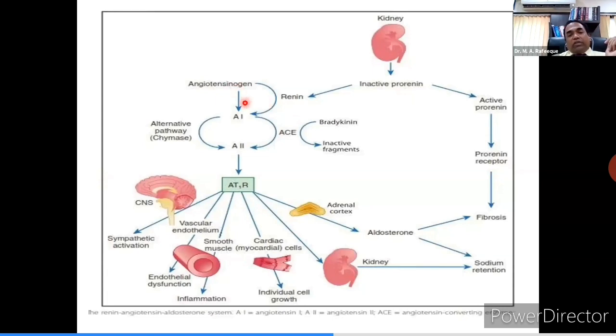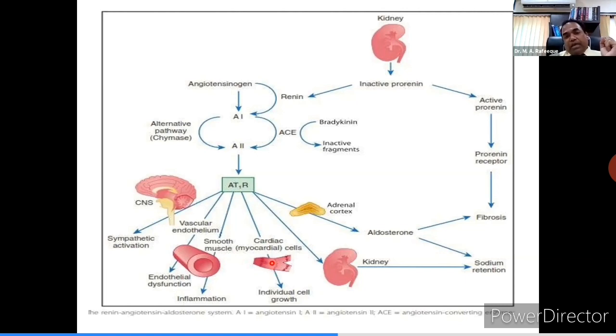Angiotensinogen is converted to angiotensin 1 by renin, and angiotensin 1 is converted to angiotensin 2 by angiotensin converting enzyme. This angiotensin 2 acts on the angiotensin receptors, which are situated in the central nervous system, vascular endothelium, adrenal cortex, cardiac myocytes, and kidneys. So stimulation of these receptors causes sympathetic activation in the central nervous system, spasm in the smooth muscle cells of the blood vessels, and hypertrophy of the cardiac myocytes.